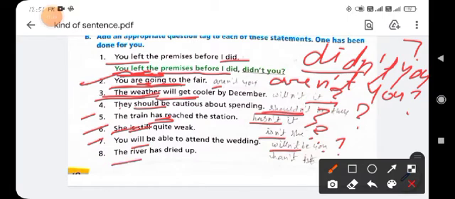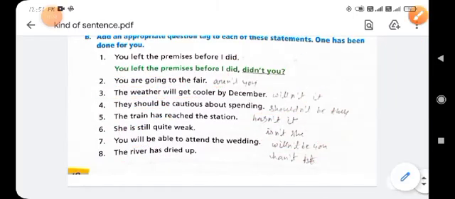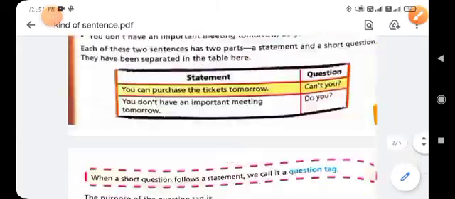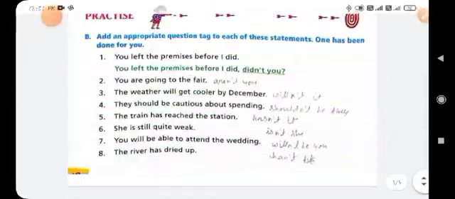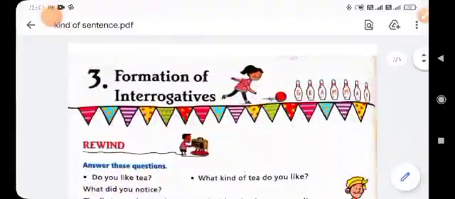And the river has tried, so the helping verb is "has", then write "hasn't it", and tag the question. Clear? And I hope all of you understand this chapter and also the exercise of this chapter.